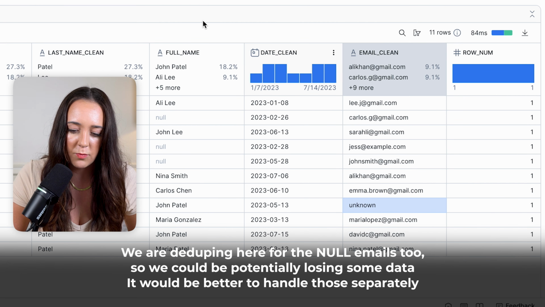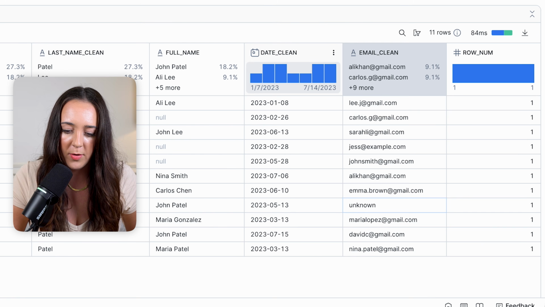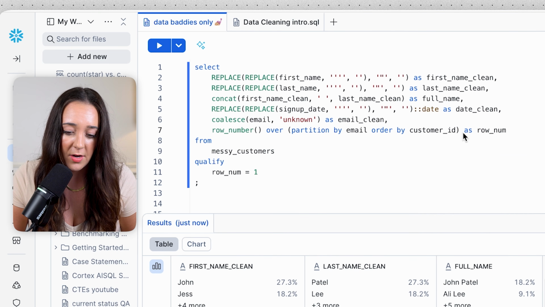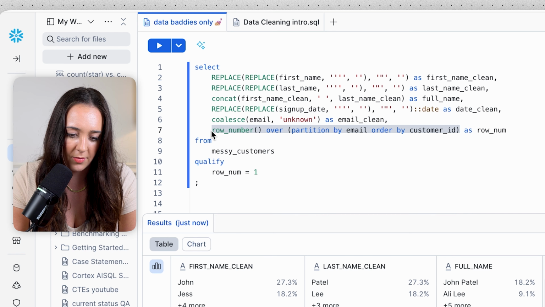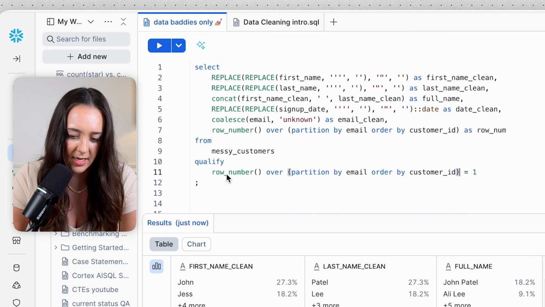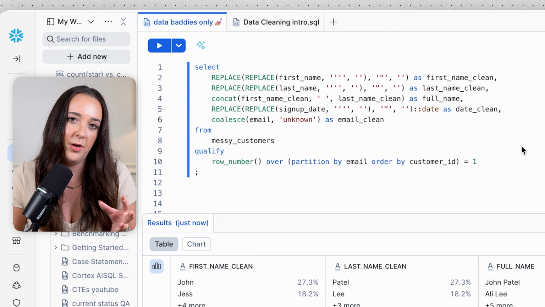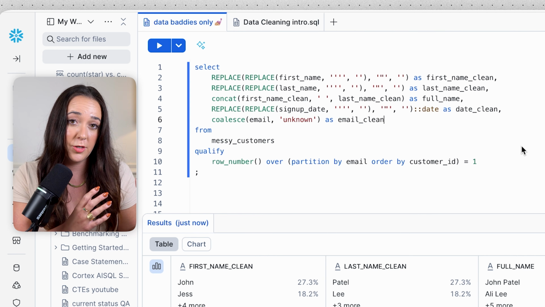And this row number column we don't actually need in the output because we filtered for row number equals 1. So we can actually remove it here and instead paste this logic down in the qualify to replace this alias. And then we can just remove it from our select statement. That way it's not shown in the output. It's being used behind the scenes to filter using qualify.